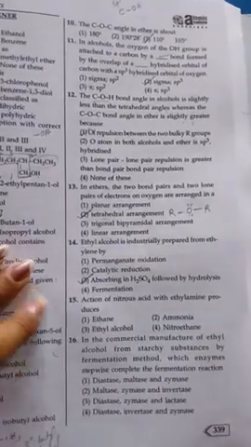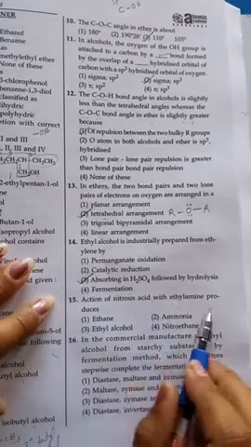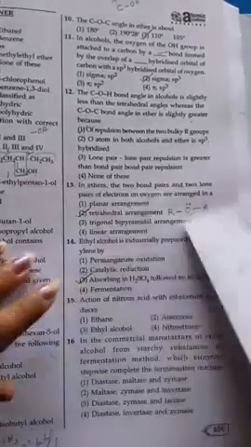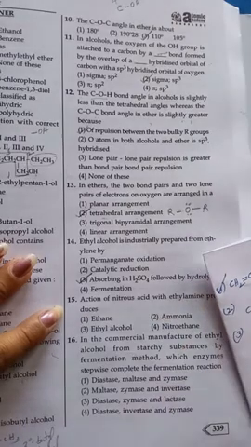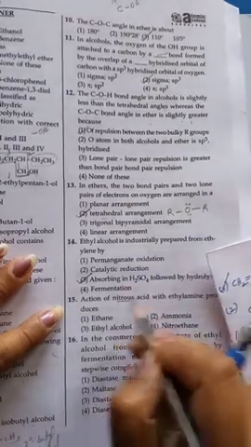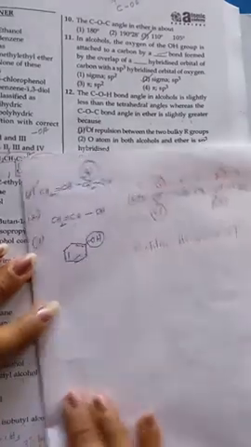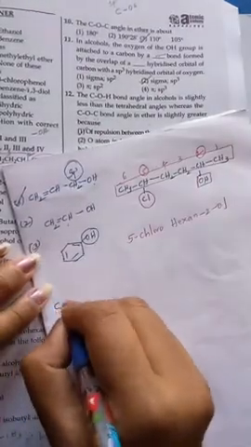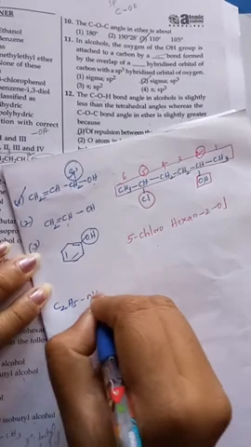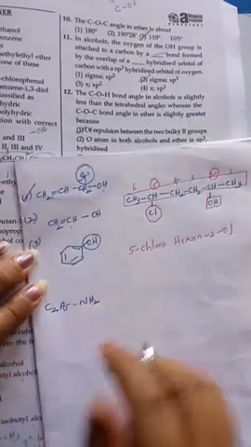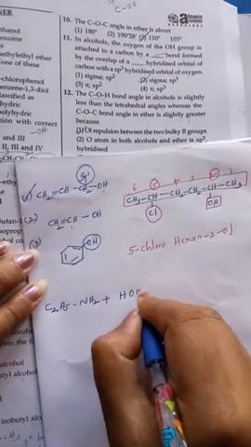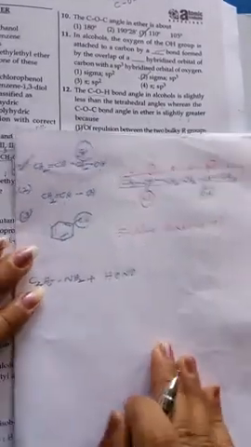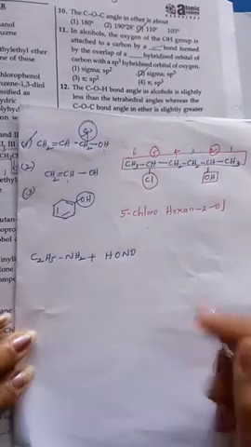See the next question: action of nitrous acid with ethylamine produces what? First write whatever is given here: ethylamine and nitrous acid. Ethylamine formula is C2H5NH2, reacting with nitrous acid HNO2, which for our convenience I am writing as HONO.